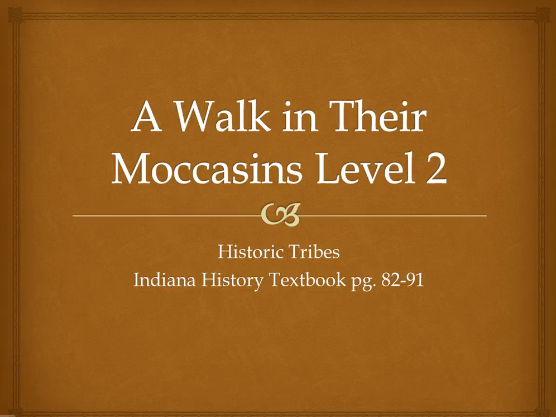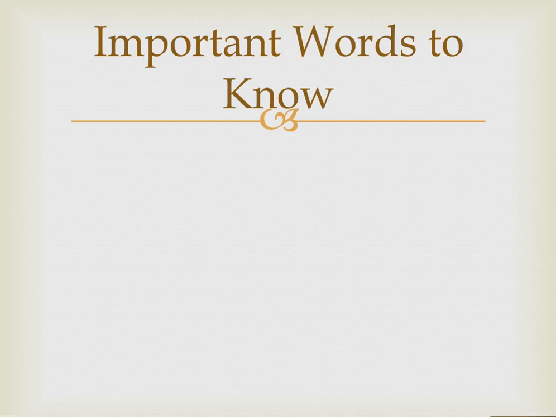This is level 2. It's on historic tribes of Indiana. You'll find this information in your Indiana history textbook on pages 82 to 91. As we're going through, make sure you are filling out your notes and thinking about your challenge questions throughout each of the different missions. Let's first look at our important words to know for this level. There are many of them, so make sure you're filling out your notes as we go through them to finish